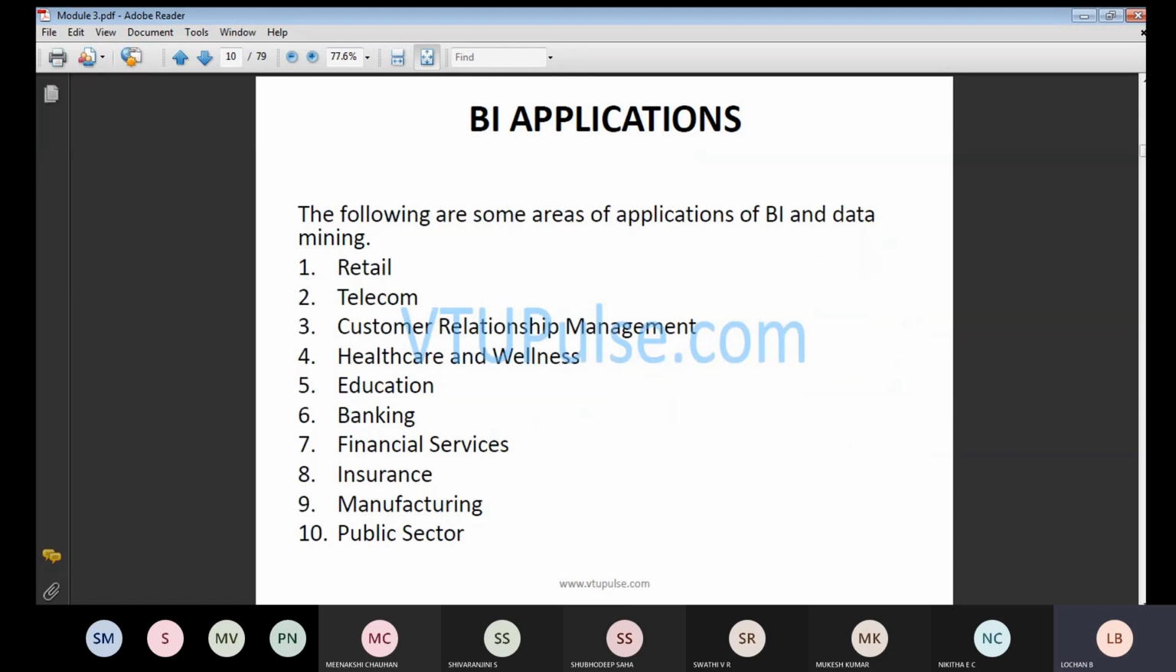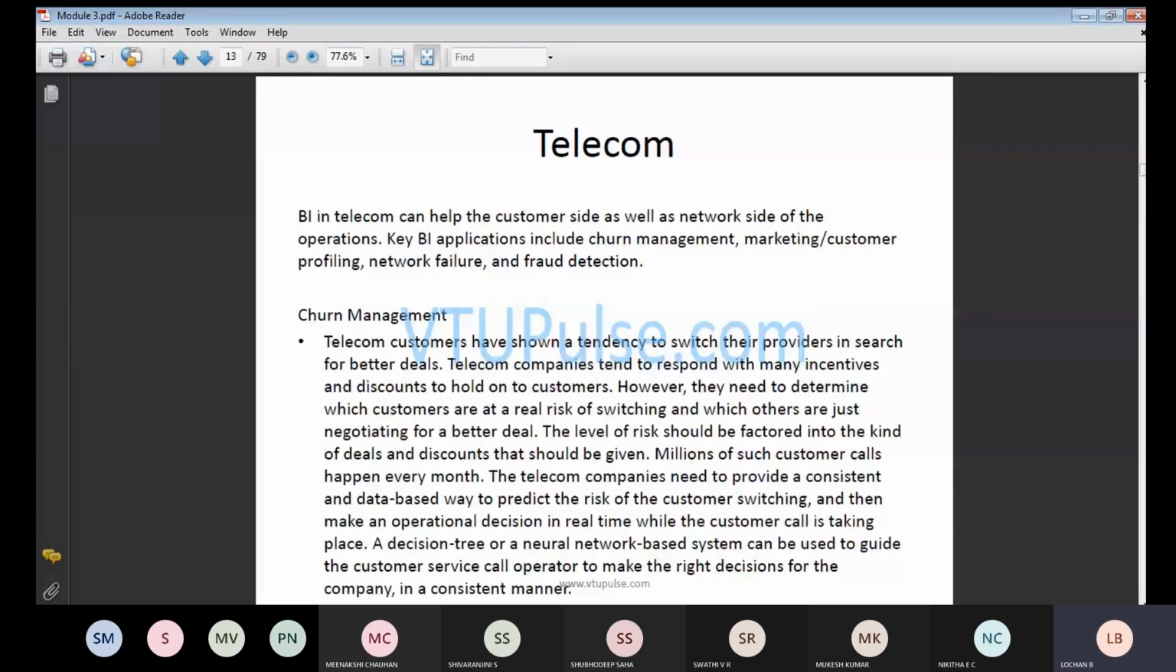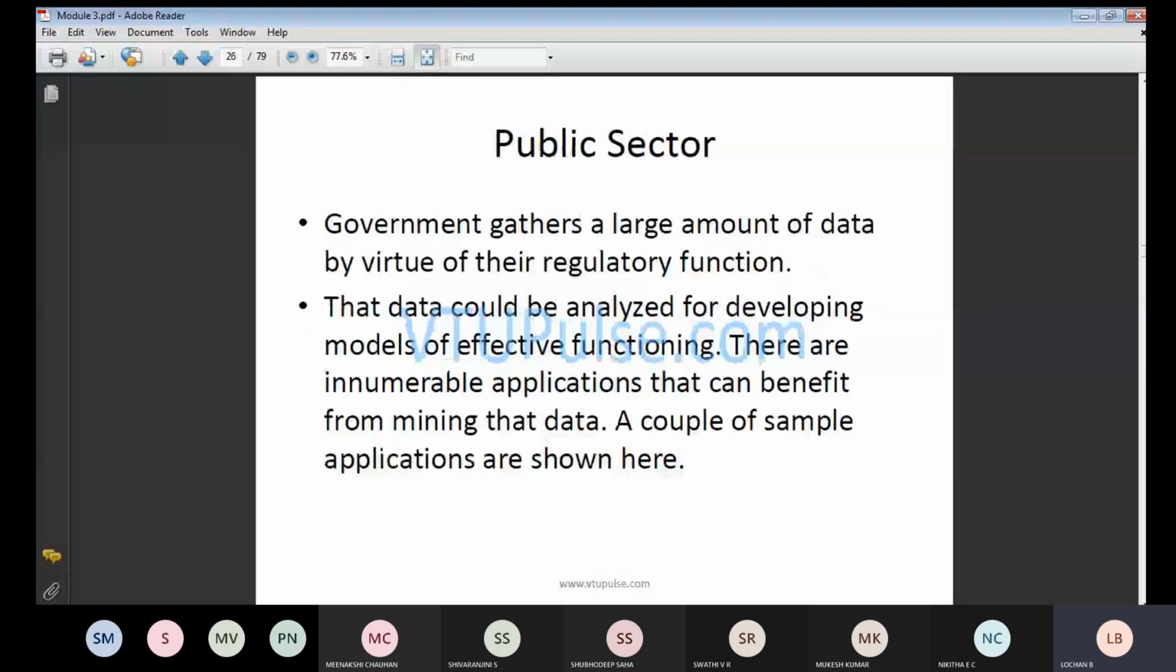These are a few applications we will be discussing with respect to BI: retail, telecom, customer relationship management, healthcare, wellness, education, banking, financial sector, insurance, manufacturing, and public sector. In depth we will be discussing what retail is and how we perform the operation, what telecom is, customer, manufacturing, healthcare, education, everything in depth. The next part we will be discussing is data warehousing.